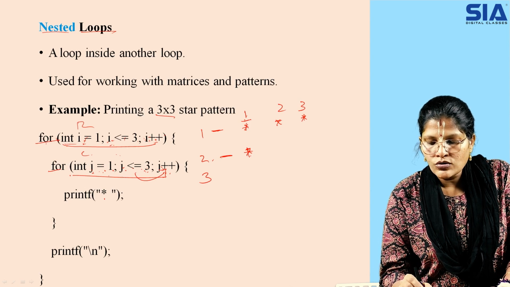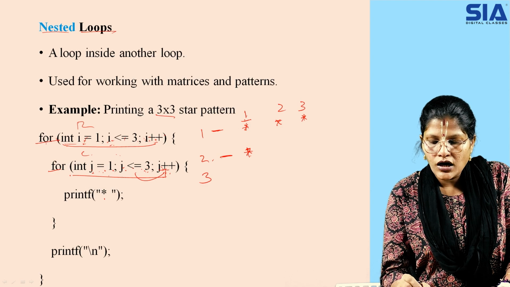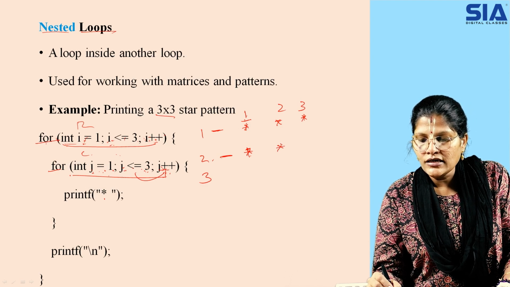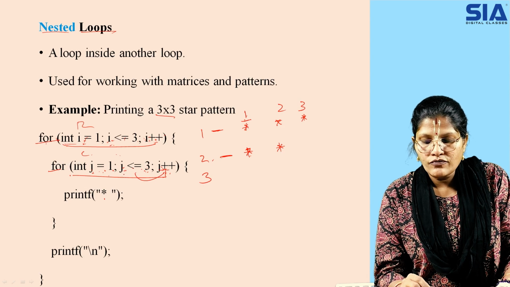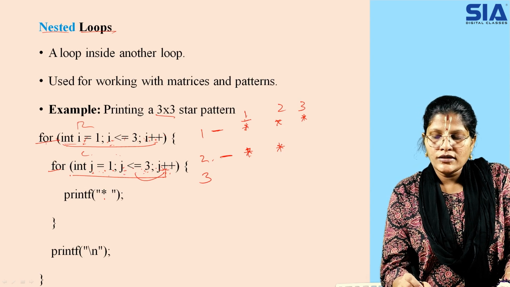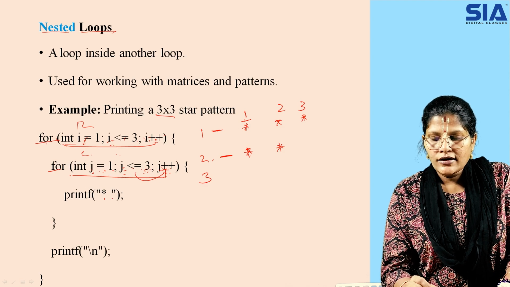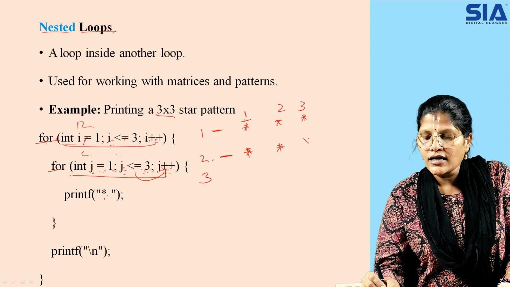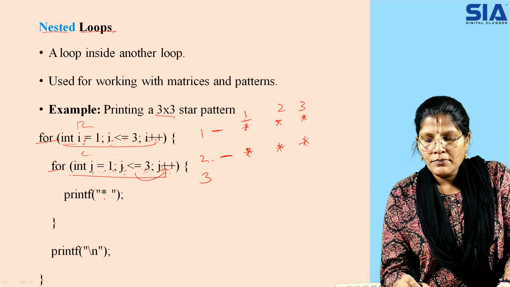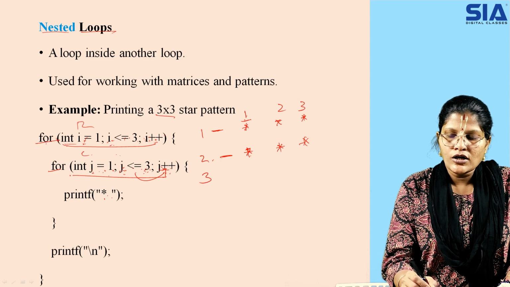Now again it goes with the incrementing of its j value. The j value is nothing but your column. It is incremented by +1, so the cursor moves and it prints the next star. Now j is incremented by +1 again, so it is 3. So 3 is less than or equal to 3. It is true, so again you are executing star. Again the j value is incremented by +1, so j has now become 4. It is false, so it goes to the outer loop again.